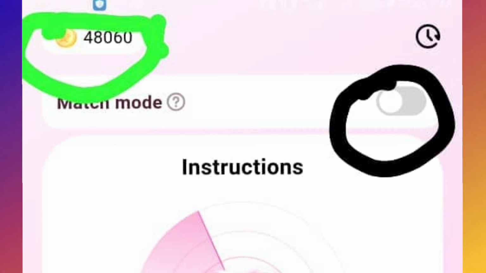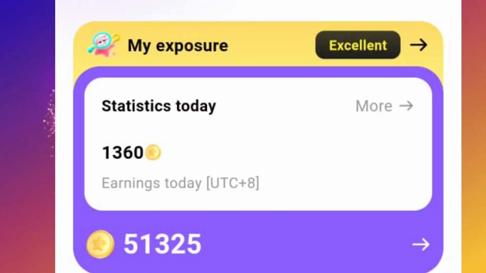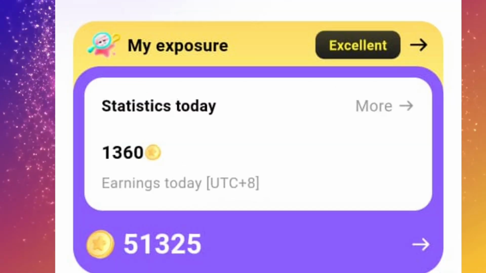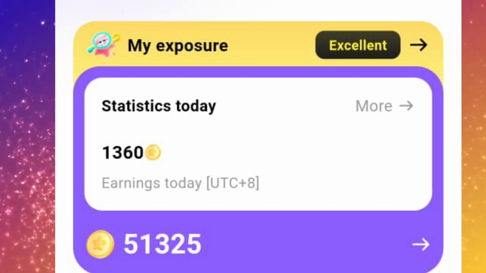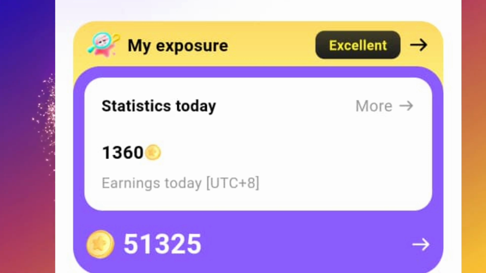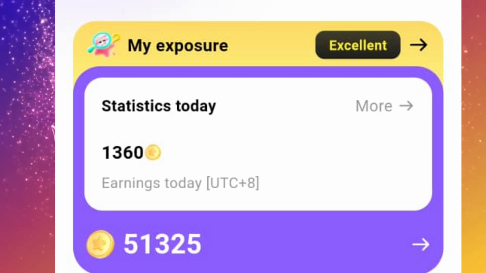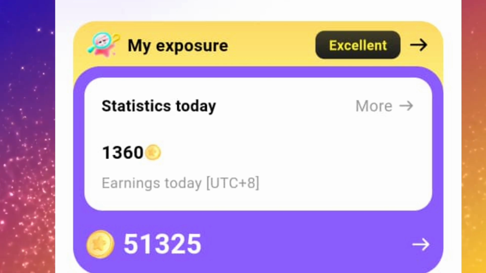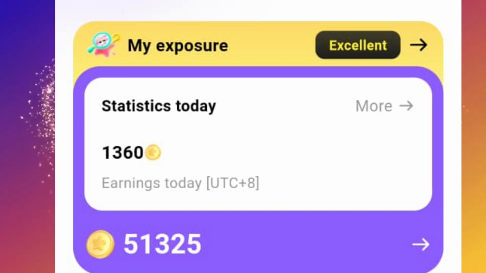Within a day, depending on how committed you are, you can actually earn as much as $20, $50. All it takes is your commitment and being able to hold conversations at length. And once you're able to do that, you're good to go.